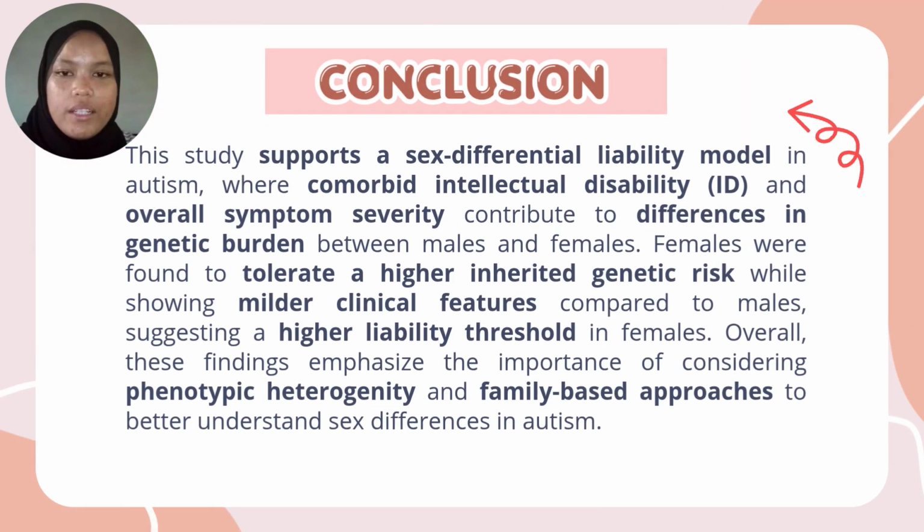In conclusion, this study supports a sex differential liability model in autism, where comorbid intellectual disability (ID) and overall symptom severity contribute to differences in genetic burden between males and females. Females were found to tolerate a higher inherited genetic risk while showing milder clinical features compared to males, suggesting a higher liability threshold in females. Overall, these findings emphasize the importance of considering phenotypic heterogeneity and family-based approaches to better understand sex differences in autism.